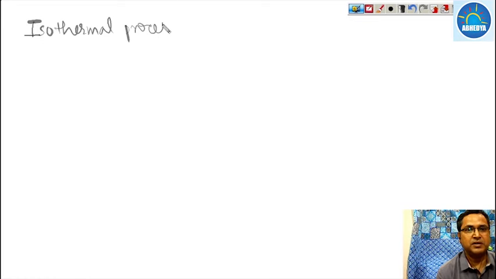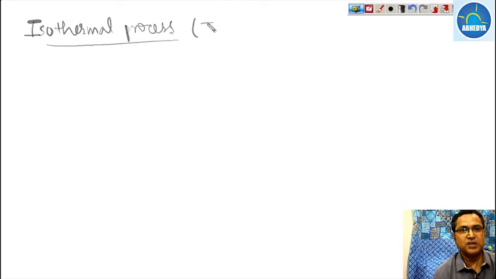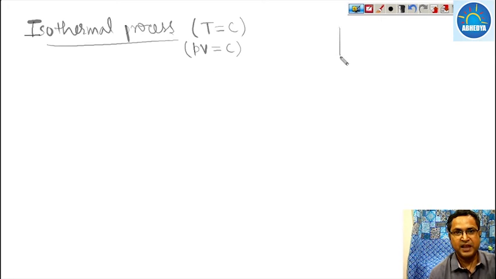The next is the isothermal process. What is an isothermal process? An isothermal process is a process in which the temperature remains constant, or the other way of representing the isothermal process is PV equal to constant. And we have already discussed that an isothermal process is something like this, from state 1 to state 2.